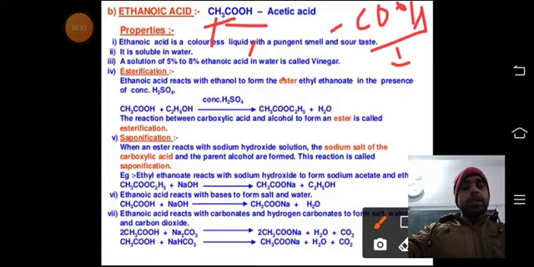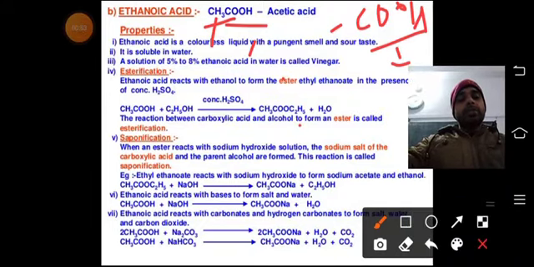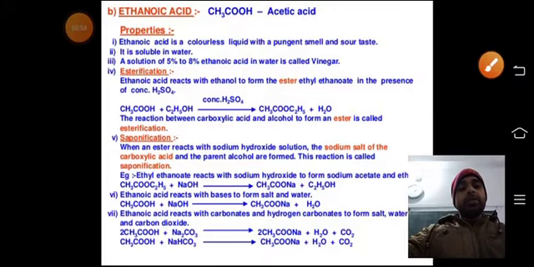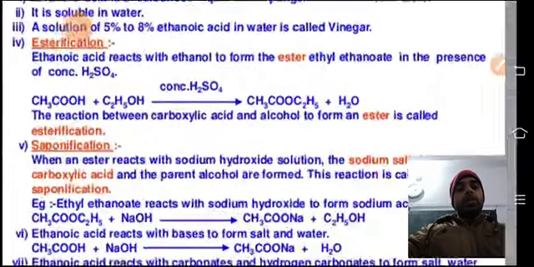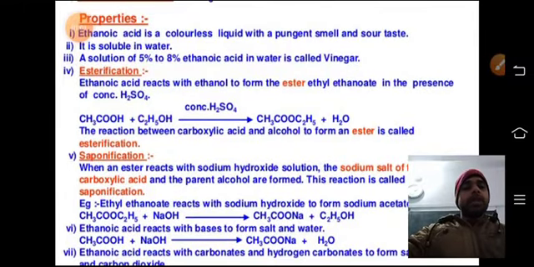Okay, so we have to see the properties, esterification, saponification, and uses of ethanoic acid. The very first one you can see is the properties of ethanoic acid. This one is a colorless liquid with a pungent smell, and as it is an acid, the taste would be sour.